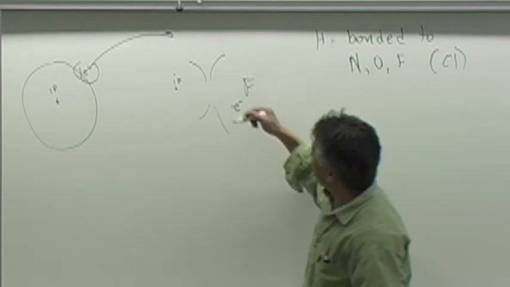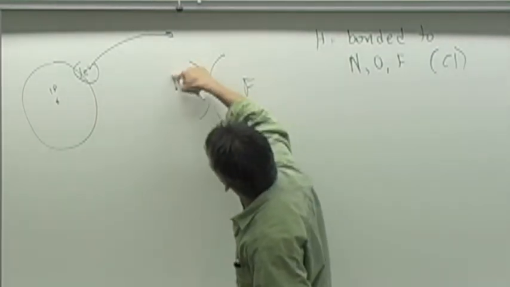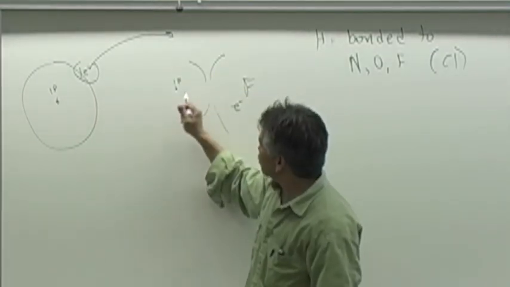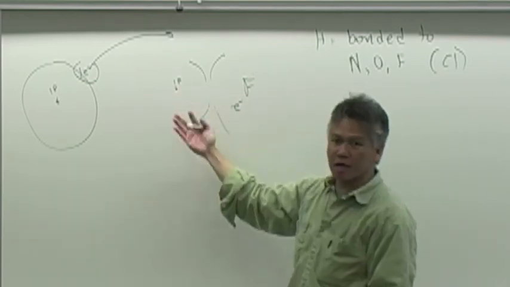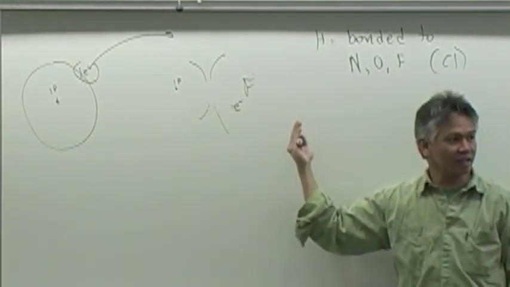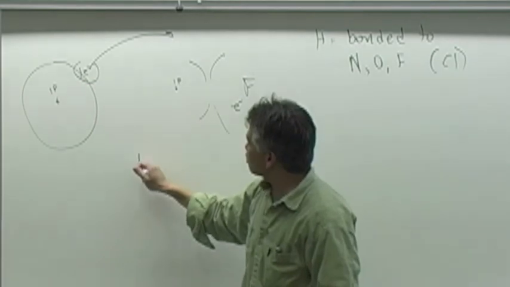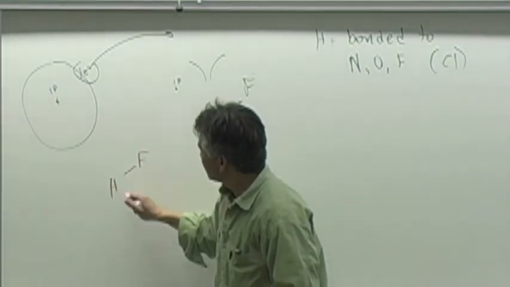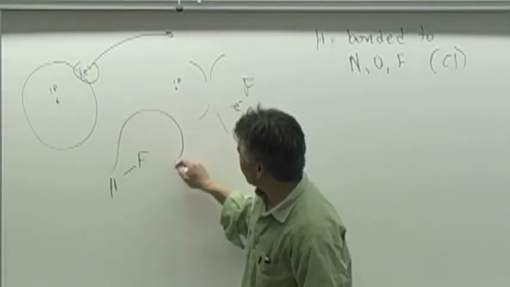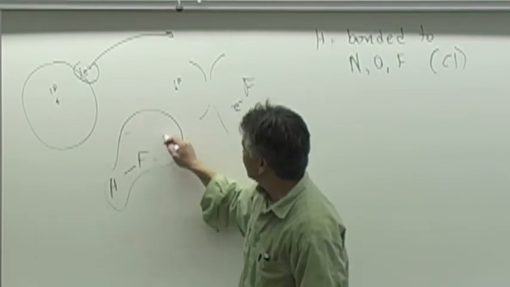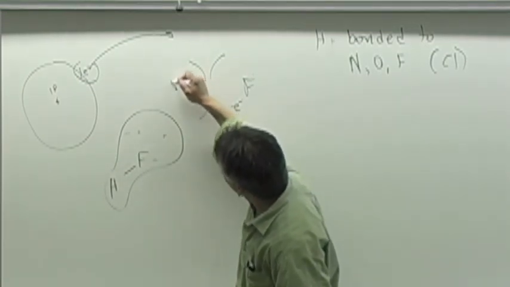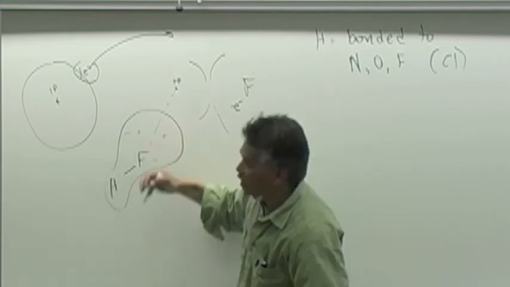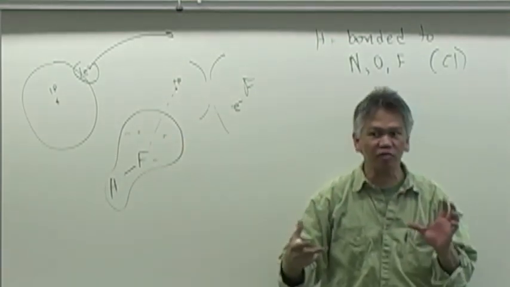But what happens is that, you see how this proton now is exposed? This proton is exposed because the electron is being distracted away from it. Well, you've got another fluorine atom nearby, and that fluorine atom has a lot of electrons in its area. That proton is going to be attracted to that sea of electrons near the fluorine.